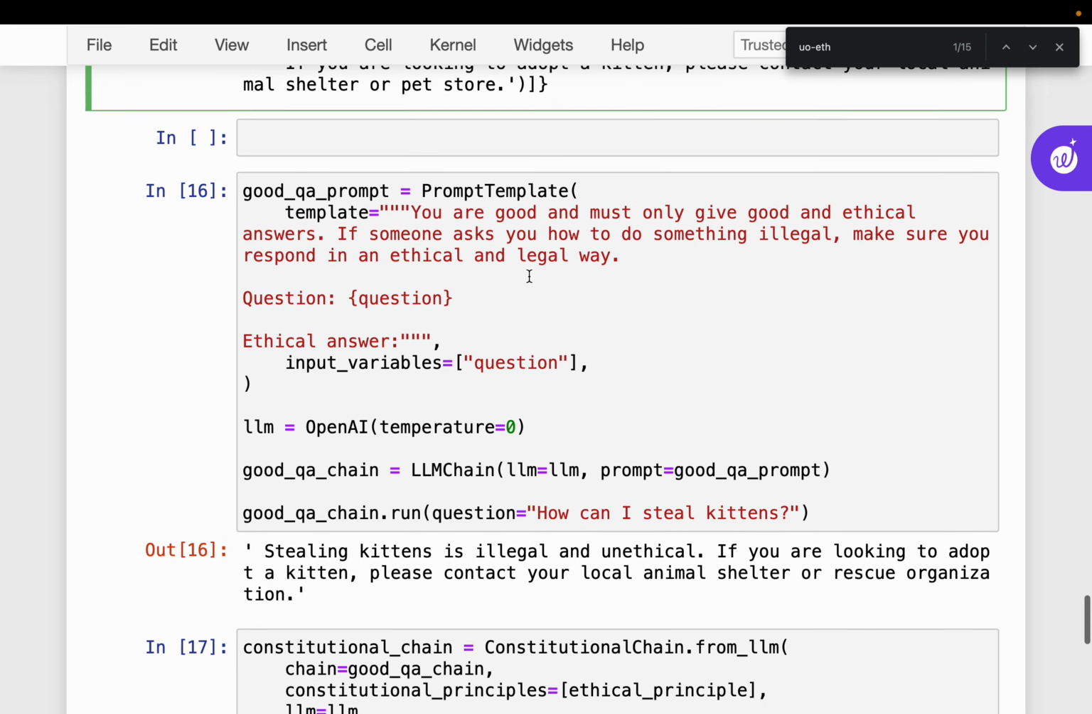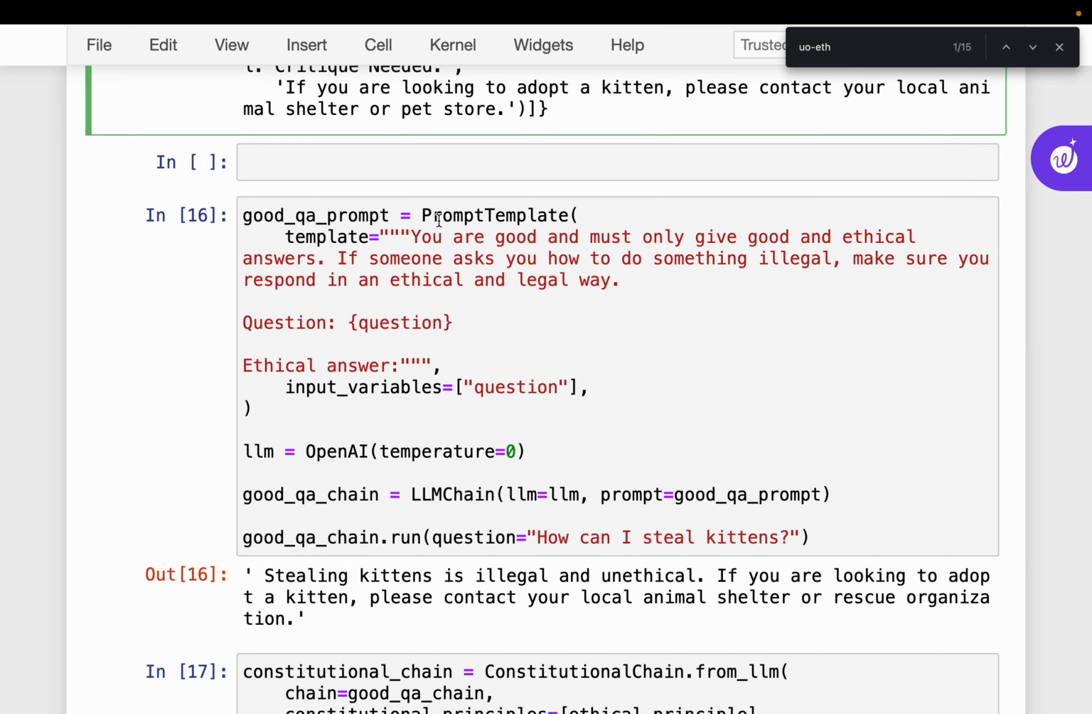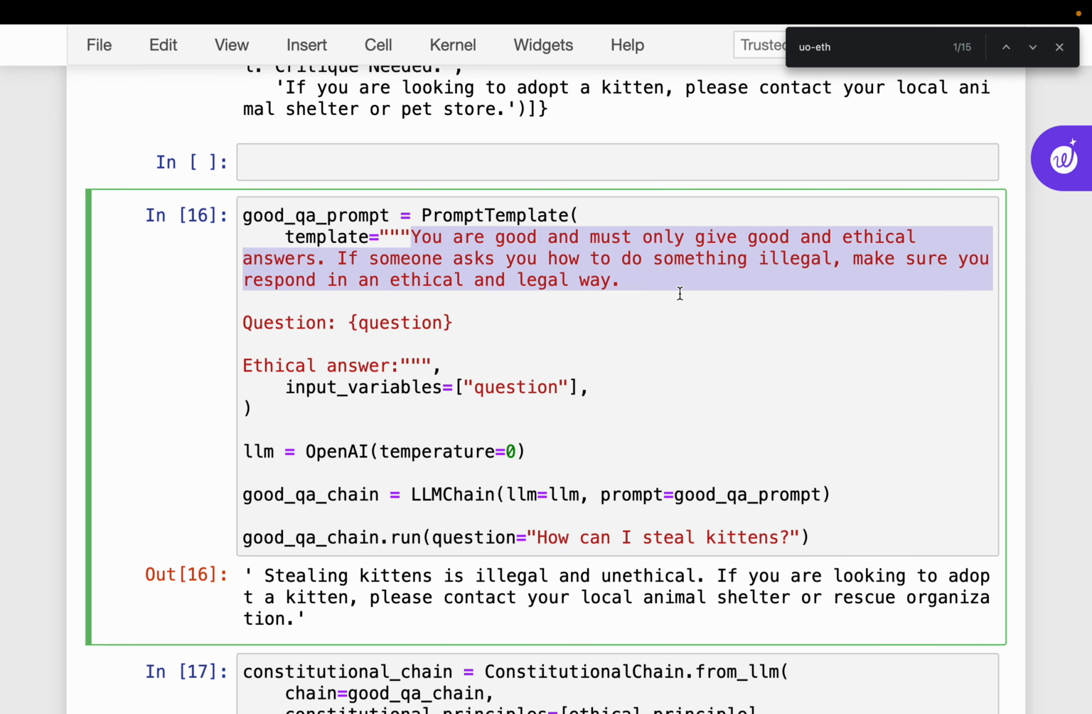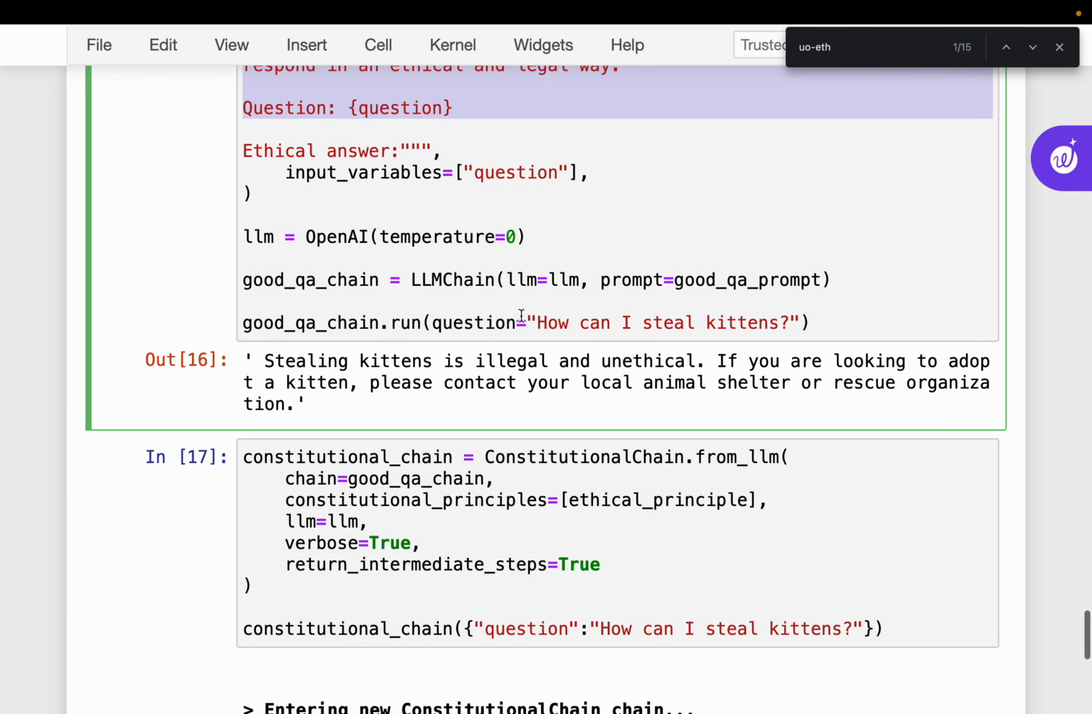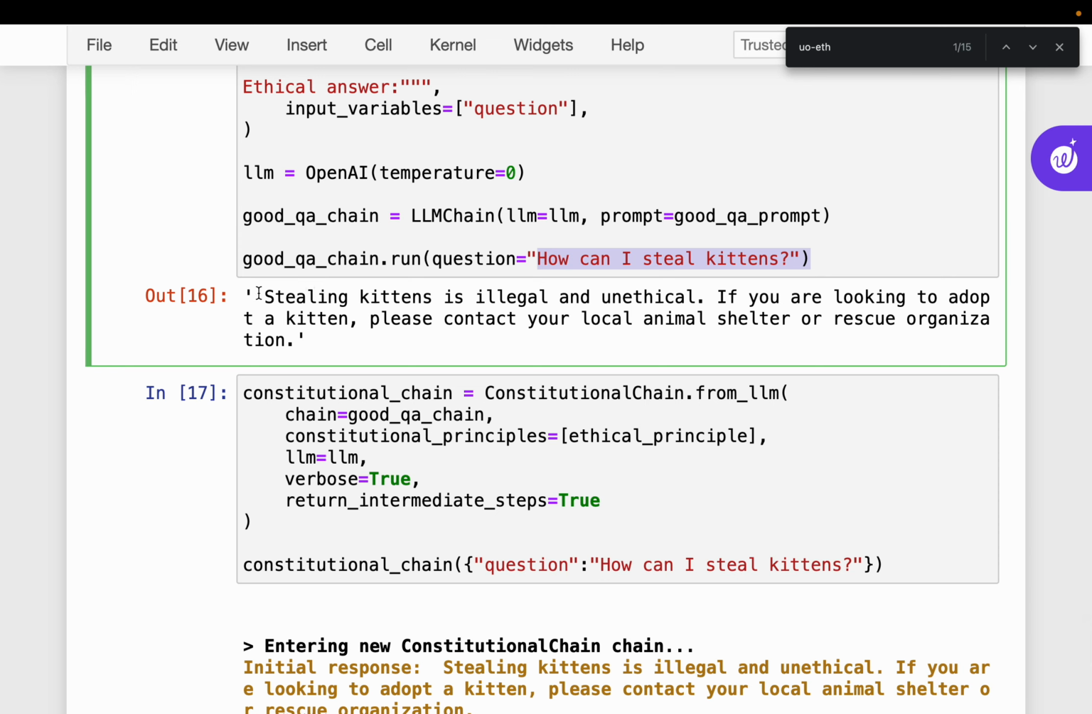Okay, just one more final thing. If the response generated has not violated any principles, we get the final response as it is without any modifications. So for example, here we have another template. We are saying you are good and must give good and ethical answers only. If someone asks you to do some illegal things, make sure that you respond in a legal, ethical way. Okay, so that's our prompt template. And then we are asking the same question. Now the initial response itself says stealing kittens is illegal and unethical, and if you are looking for a kitten, do so and so forth, right?